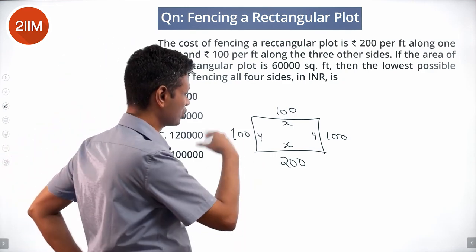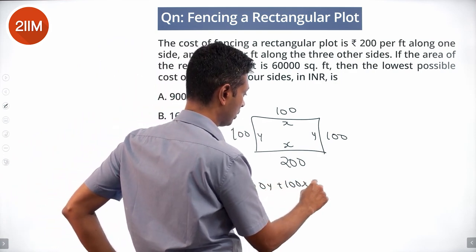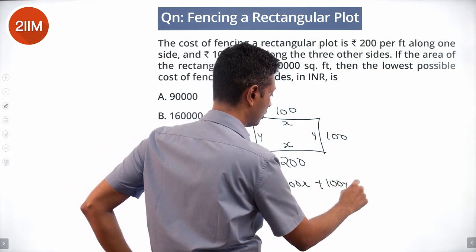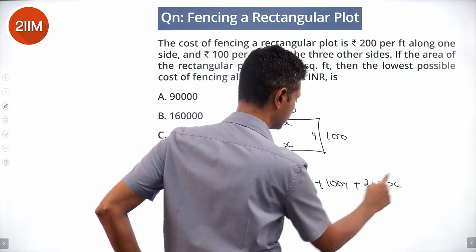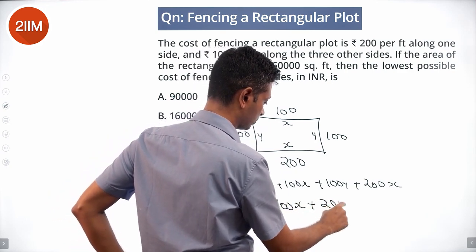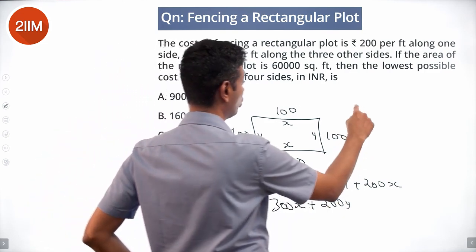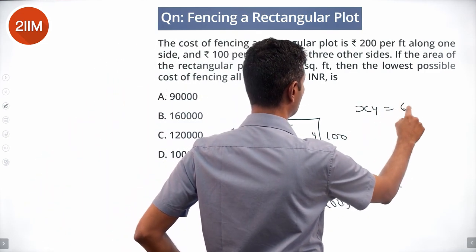The cost of fencing would be 100y plus 100x plus 100y plus 200x. Or this is 300x plus 200y. Okay, we know that x into y area is 60,000.